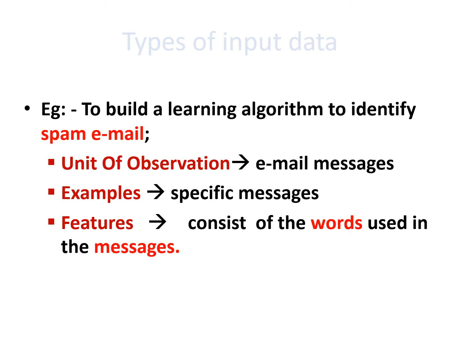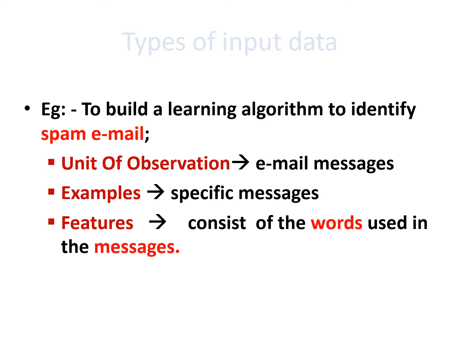For example, to build a learning algorithm to identify spam email. Here the unit of observation is email messages. That is the email messages that we have to observe. Then examples. We are having some spam messages. What all are the words inside the advertisement messages like that. Then what are the features? Consist of the words used in the corresponding message.